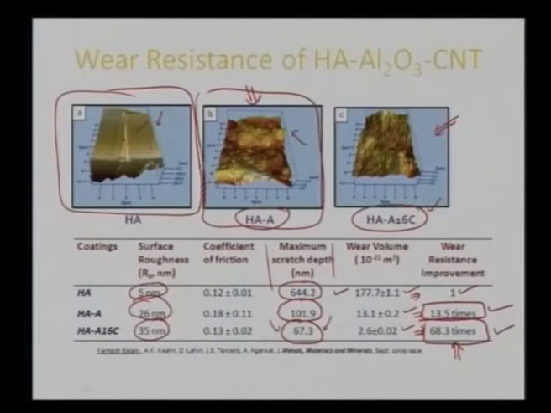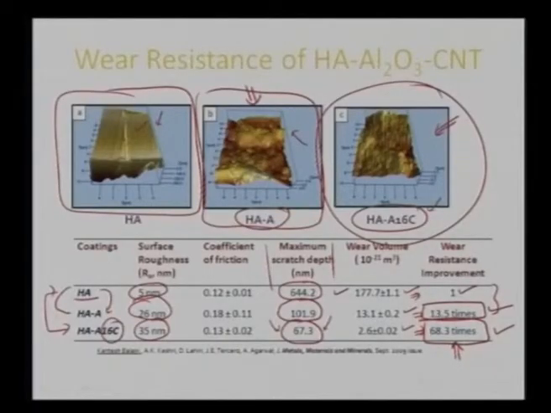So we can see that from hydroxyapatite to the addition of alumina, we are getting improvement of approximately 13.5 times. But once we start adding carbon nanotube to it, only 1.68% carbon nanotube, from 13.5 we are getting improvement of approximately 68.3 times. So approximately 5 times more improvement we are getting just by adding a little carbon nanotube. That is the beauty of this particular composite, that we can get exceptional, very high, very better tribological properties once we add carbon nanotube and micron size alumina in the hydroxyapatite matrix.